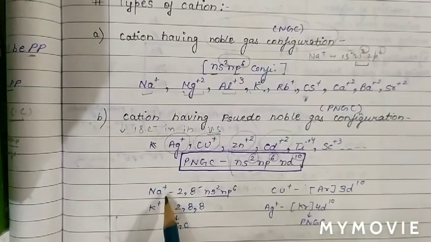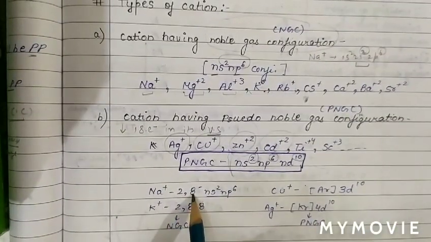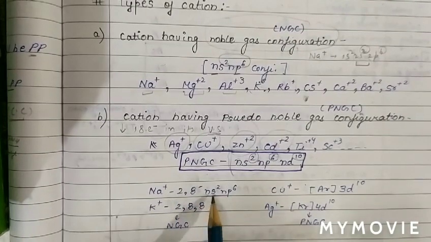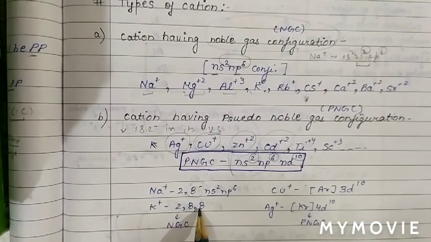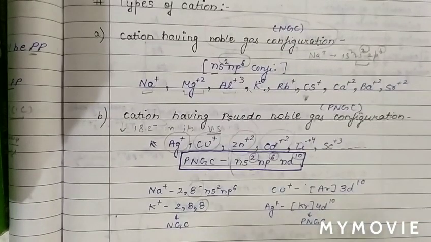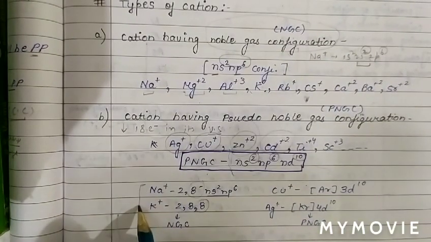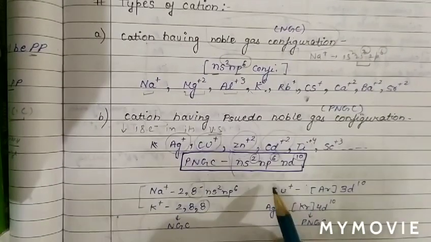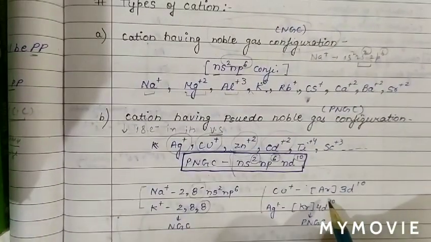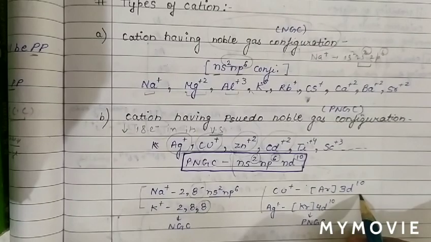Na+ is 2, 8, so basically 8 electrons in the valence shell. K+ is 2, 8, 8. Again 8 electrons, so Na+ and K+ come under the category of noble gas configuration. In the case of Cu+, we can see argon 3d10.